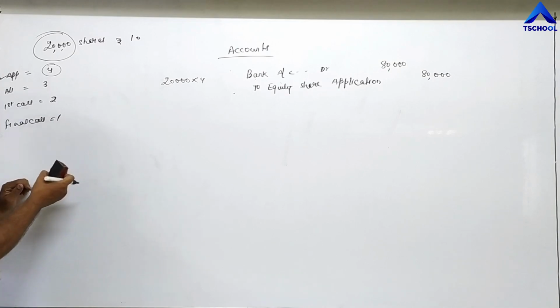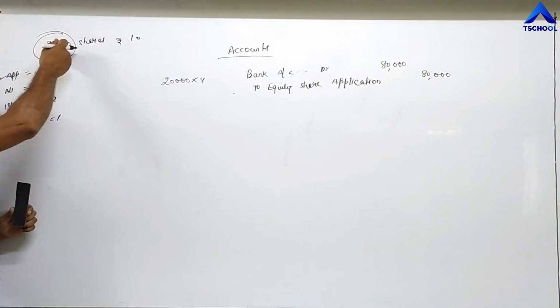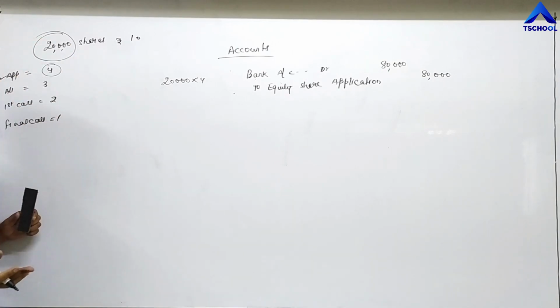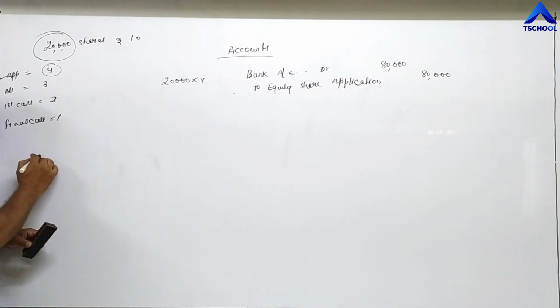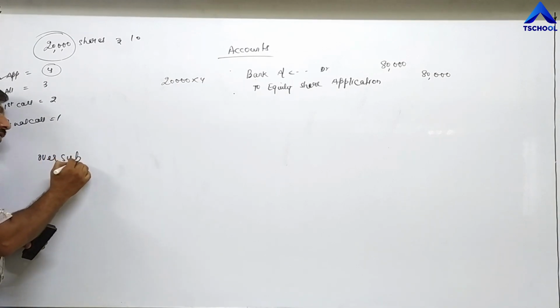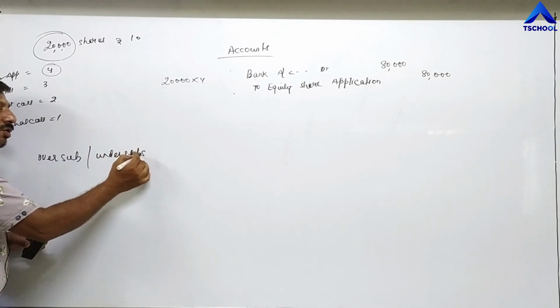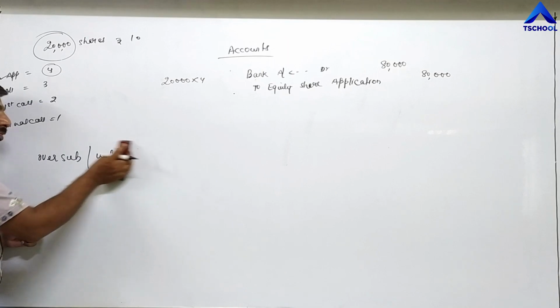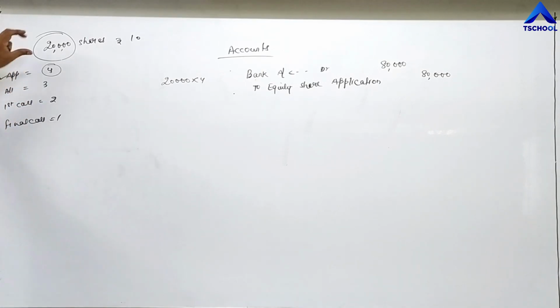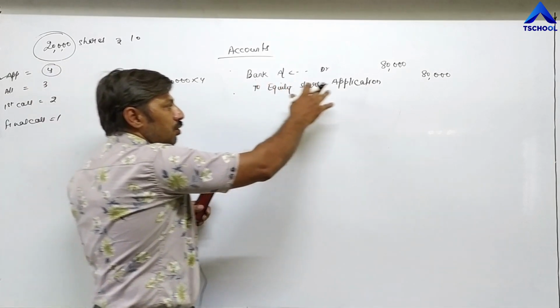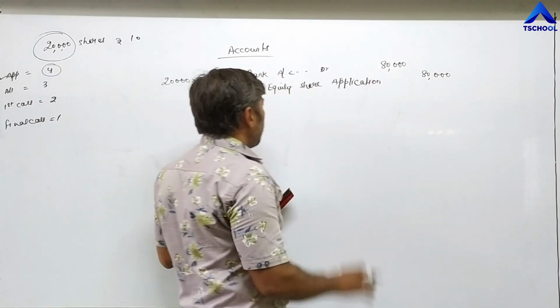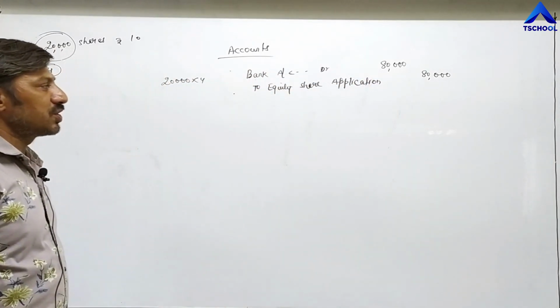Otherwise, it may happen that the company may receive less than 20,000 or more than 20,000 applications, means over subscription or under subscription. But right now we are assuming that whatever number of shares issued by the company, the same number of applications received. So 20,000 into 4, total 80,000. First entry is completed. Bank account debit to equity share application.